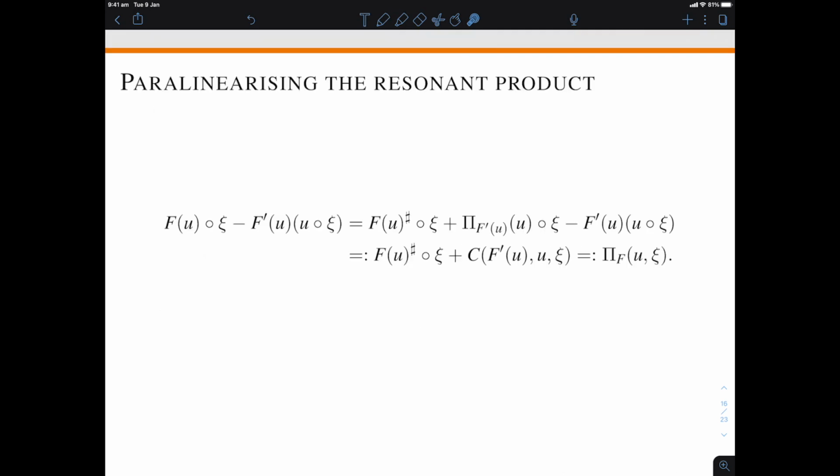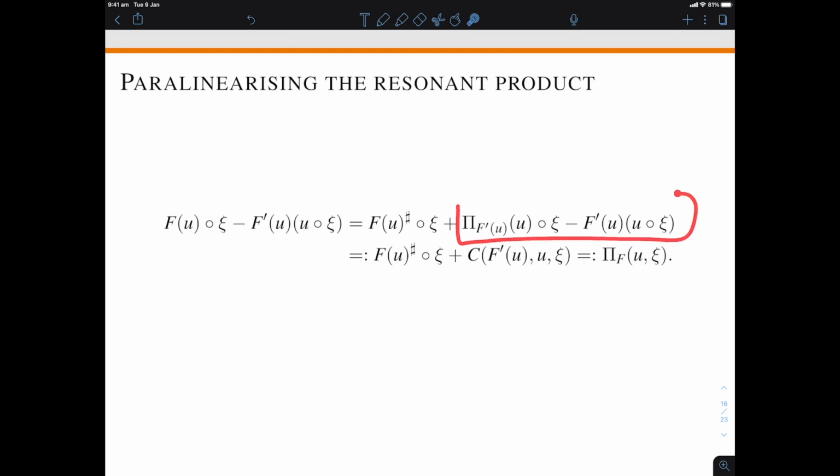So let us have a look at what happens when we apply this paralinearisation technique to the nonlinearity resonant product with the driver psi. So we paralinearise f of u, we get f of u sharp plus a paraproduct. And the idea is that this is going to be pretty close to the standard product of f prime of u with the resonant product of u and psi. And why is that? Because when you look at the difference, well, you pick up the sharp term, resonant product with psi, and then you pick up this difference between the paraproduct, resonant product with psi, and the actual multiplication with the resonant product of u and psi.